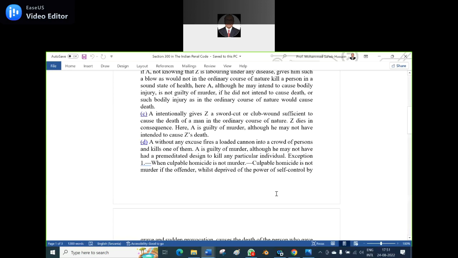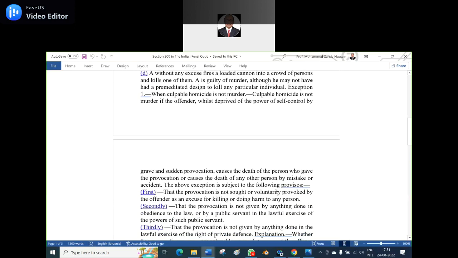Exception 1. When culpable homicide is not murder. When culpable homicide is not murder, if the offender, whilst deprived of the power of self-control by grave and sudden provocation, causes the death of the person who gave the provocation, or causes the death of any other person by mistake or accident, the above exception is subject to the following provisions.